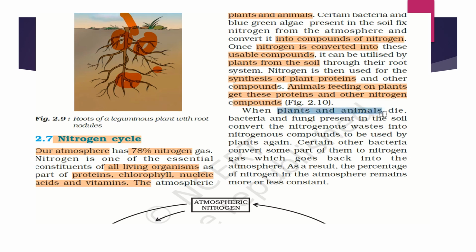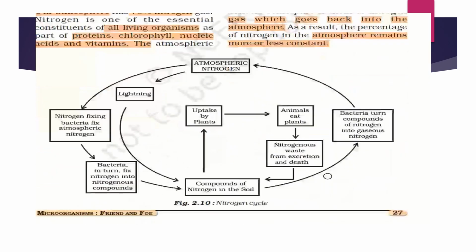When the plants and animals die, bacteria and fungi present in the soil convert them into nitrogenous waste and nitrogenous compounds, which can be used by the plants again. So this cycle continues from atmospheric nitrogen to soil, and from the soil, as a result of decomposition, certain bacteria convert some part of it into nitrogen gas and it goes back to the atmosphere. As a result, the percentage of nitrogen in the atmosphere remains more or less constant. This is a very nice flow chart of the nitrogen cycle. Just learn this properly and it will be very easy for you to memorize the nitrogen cycle.